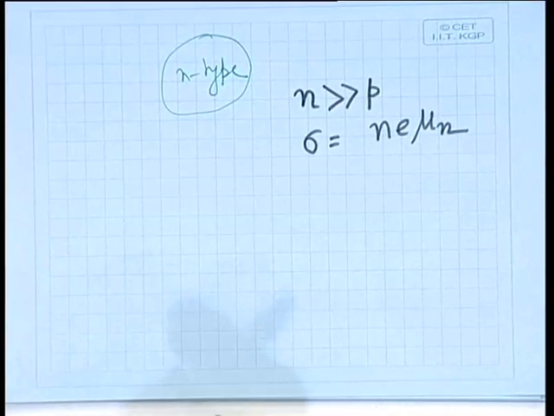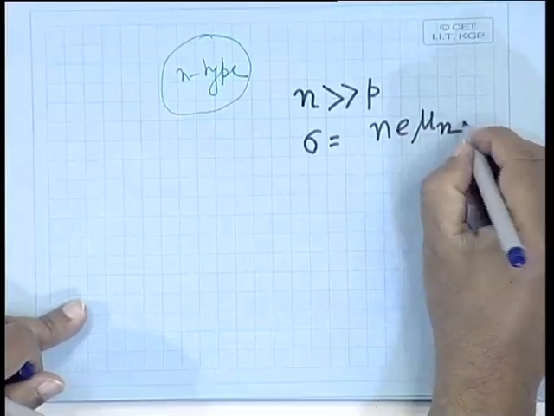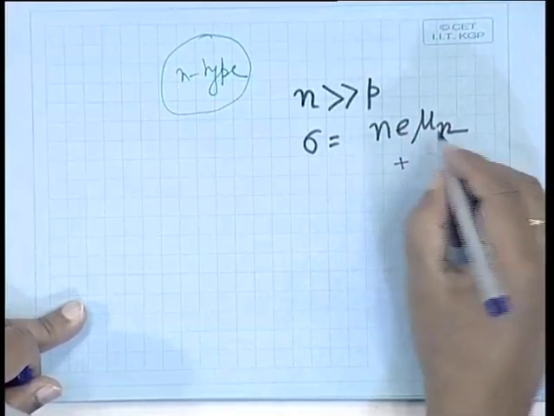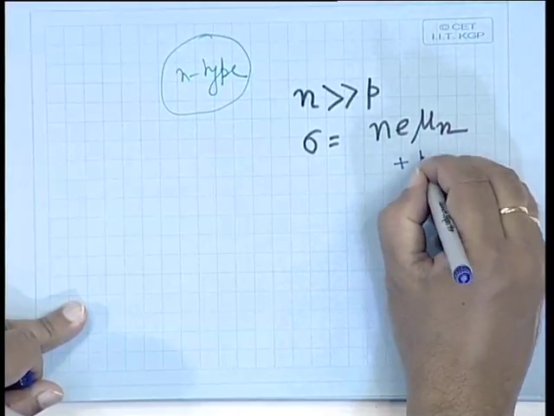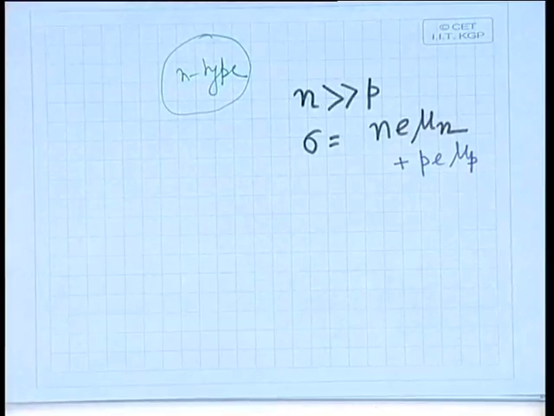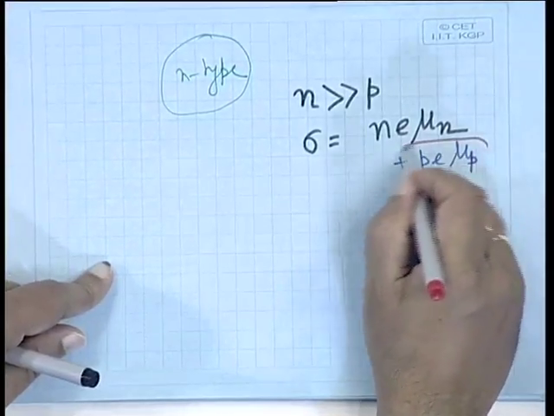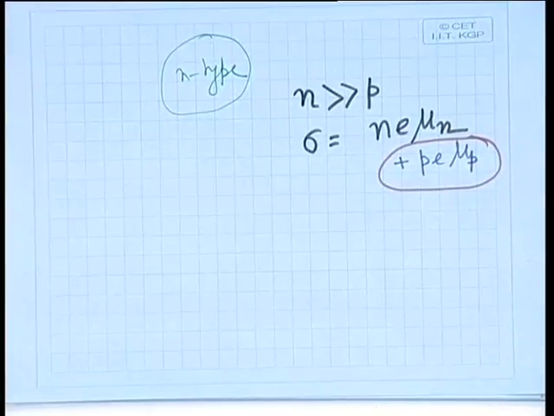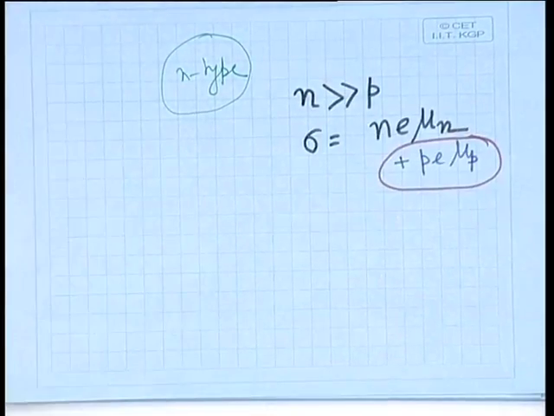We can avoid the second term consisting of p e mu p. Yes, we can avoid or you can neglect this term. Why? Because n is very much greater than p. So, we can neglect, right.